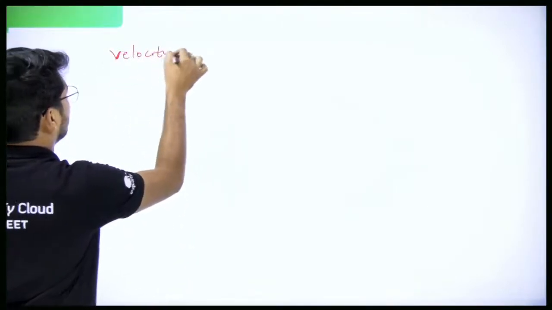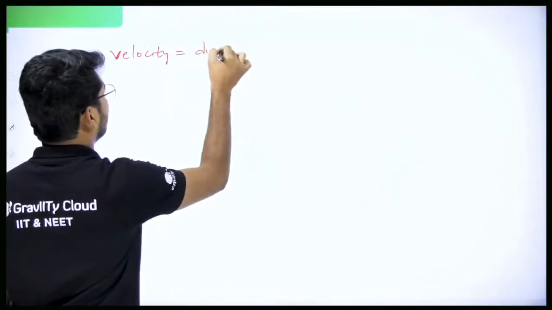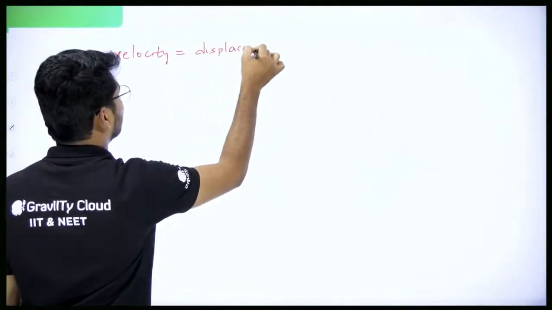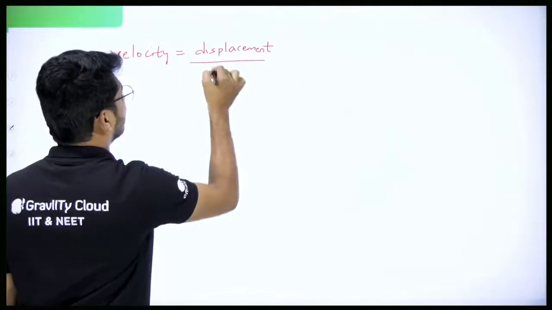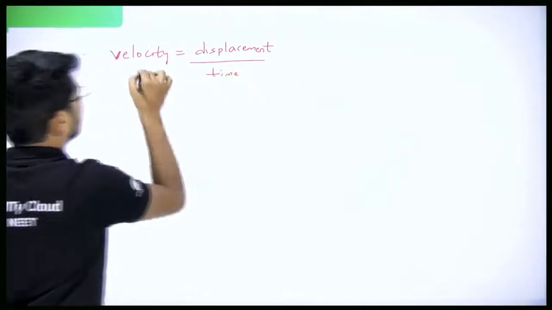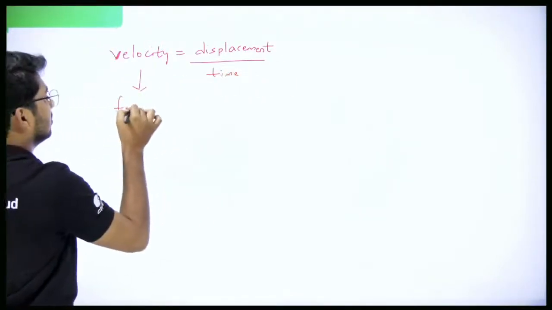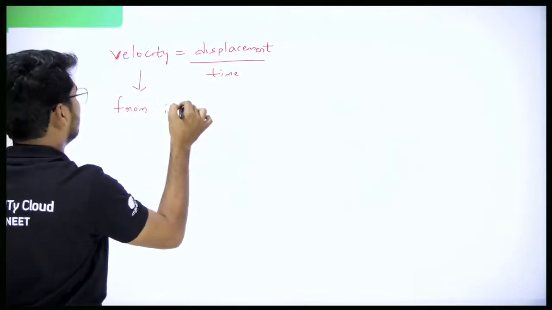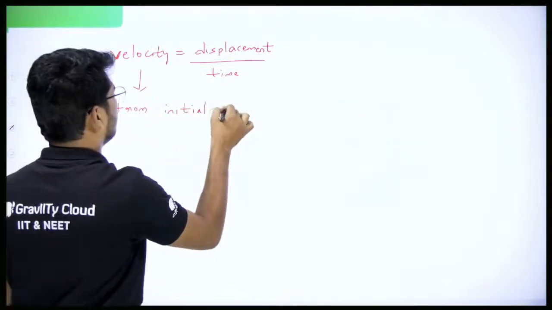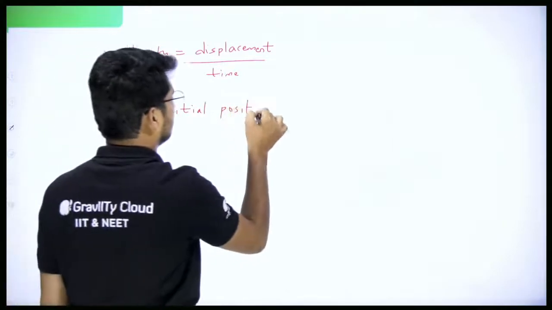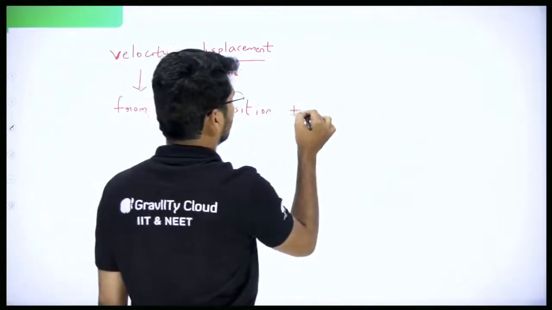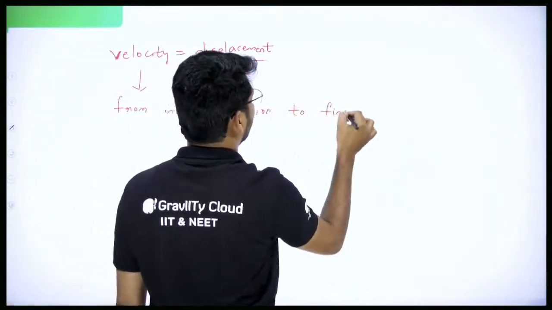Velocity is equal to displacement by time, and velocity is a vector quantity. What is the direction of velocity? From initial position to final position.